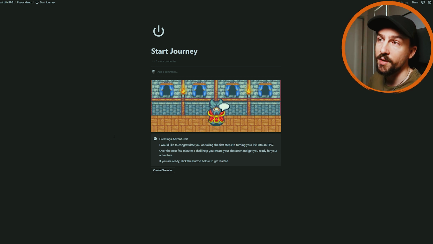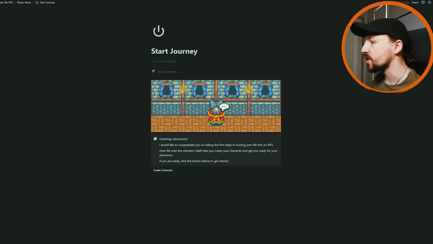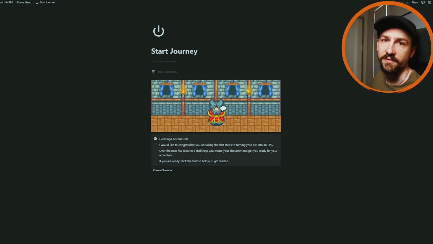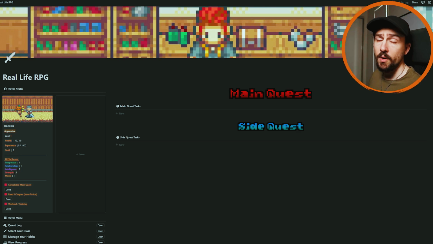I'm going to jump forward once I have all of this done, so I don't want to spoil that actually for you. There's a nice little process that we go through with this. But once I have all that, I'll come back with the full interface actually designed. So now I've gone through the tutorial and I have my player avatar, as you can see right here. And for the rest of this video, I'm going to be going through and just explaining how each section works, what it actually does, and how you can think about using the system to properly benefit you and optimize your days so that you can live life like a video game, level up, and so on and so forth.